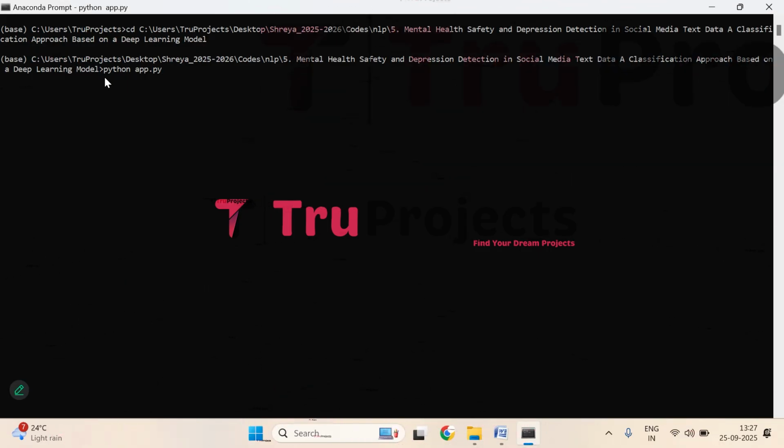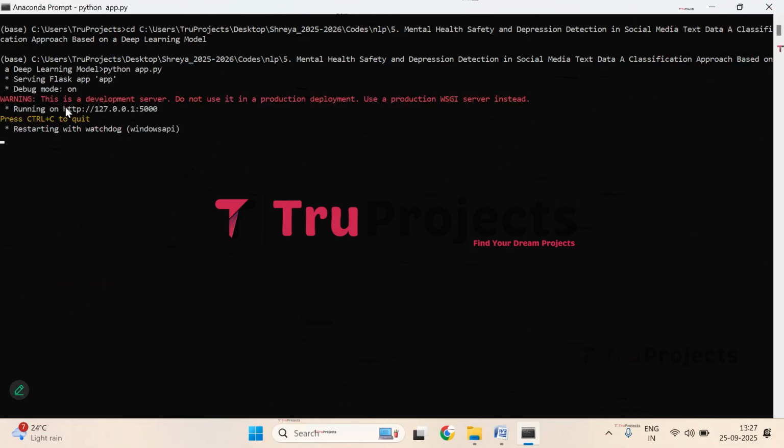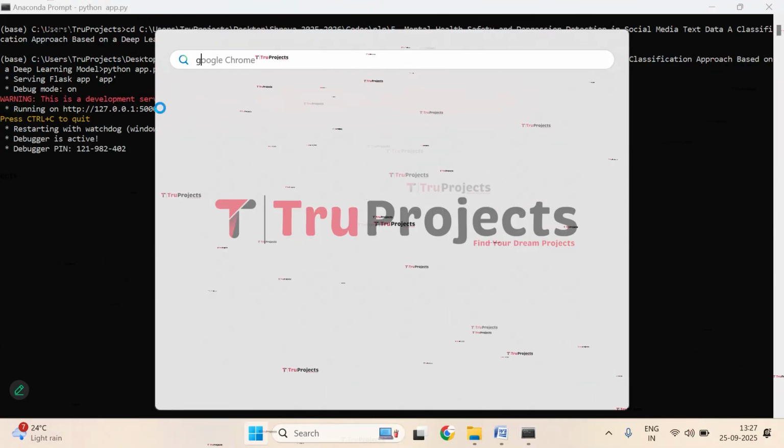This command will execute the Python script and perform a runtime check for any syntax or logical issues. And after running the app.py file, the Flask framework will host the application locally at the default address, which is the localhost and the port, unless configured differently. Just wait for a while. It's being loaded. Here you can see the application has been hosted at this address. This is the localhost and this 5000 is the port. Now copy this local link provided by the Flask framework and paste it into any web browser. I've copied it. I prefer Chrome, so I will paste it in that.